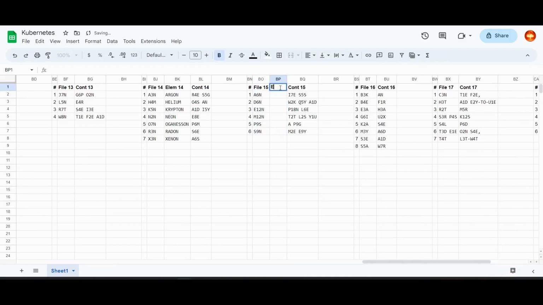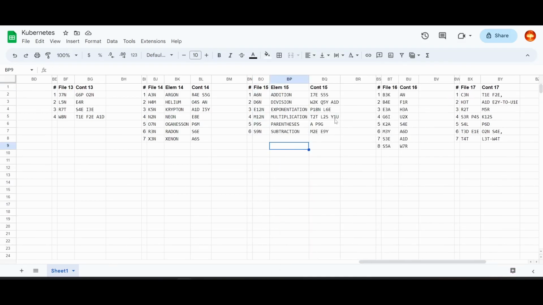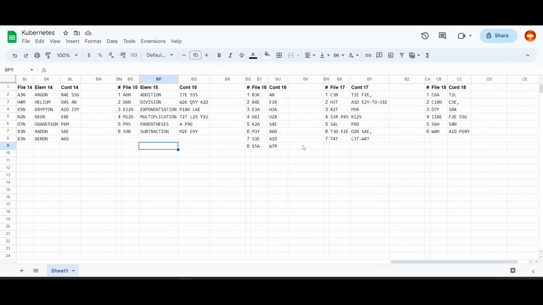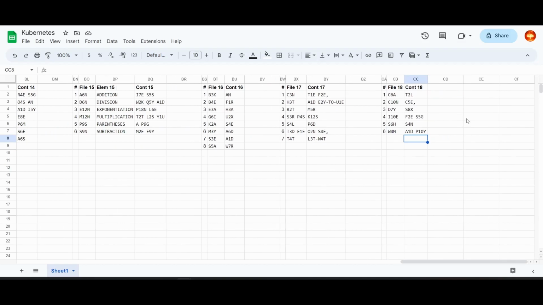These look like order of operations. Okay. And I've also figured out this one, I think. These are the Dungeons and Dragons abilities, I think. Or attributes or something.